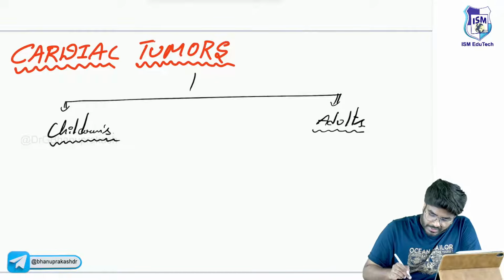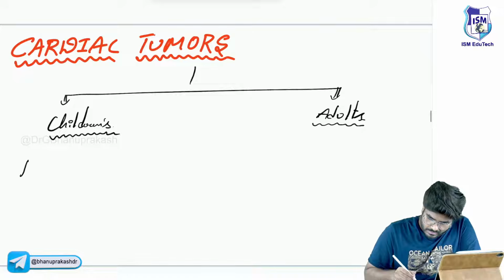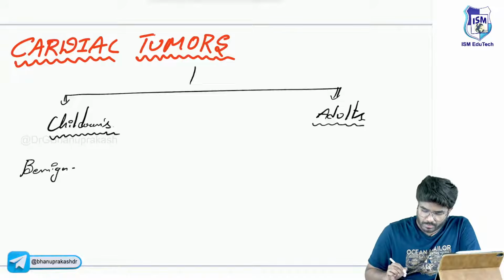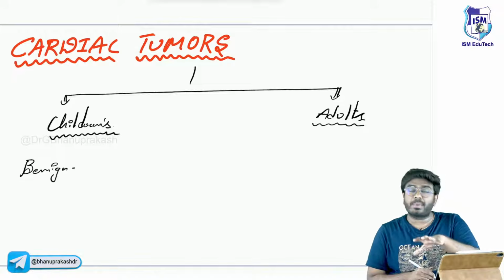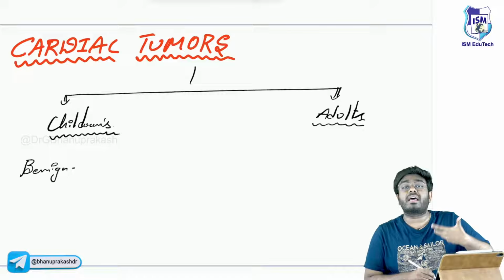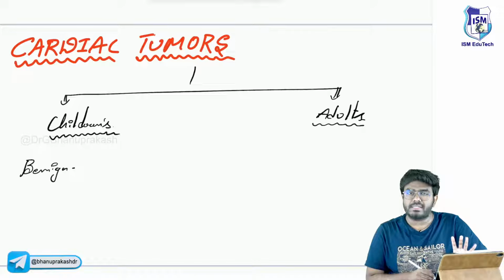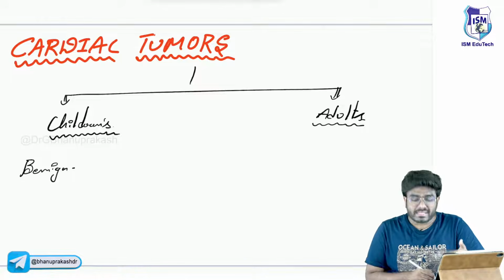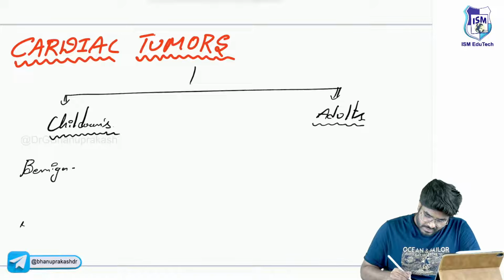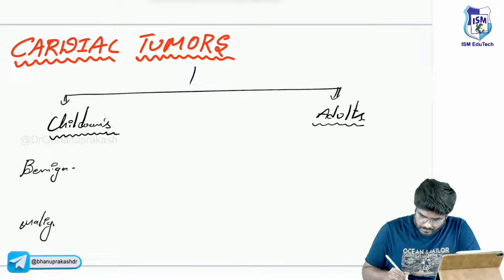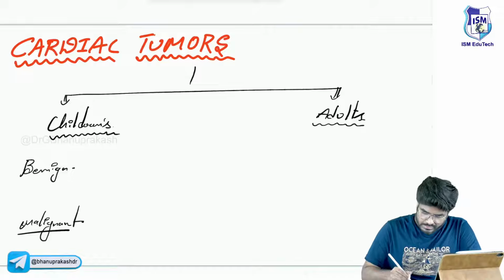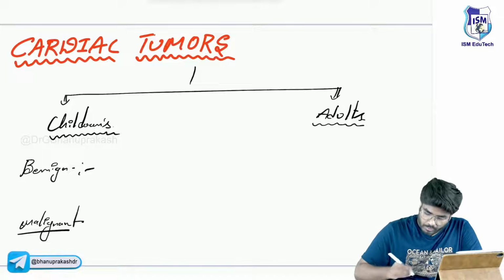So what is the most common benign tumor in the children? These are the primary tumors that are arising in the heart. I am not talking about the secondaries. Benign as well as malignant. The answer is rhabdomyoma.